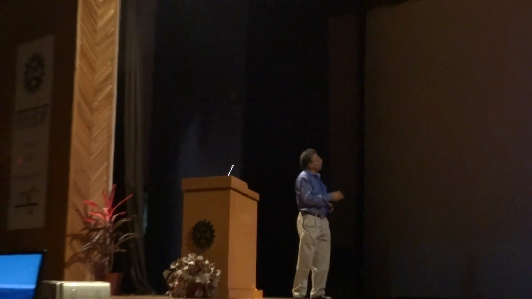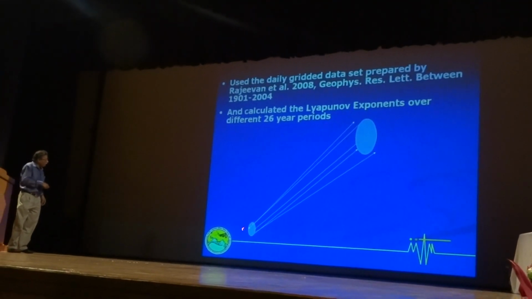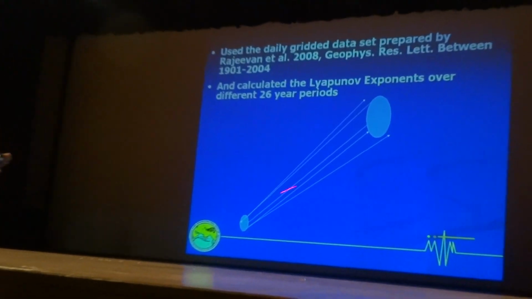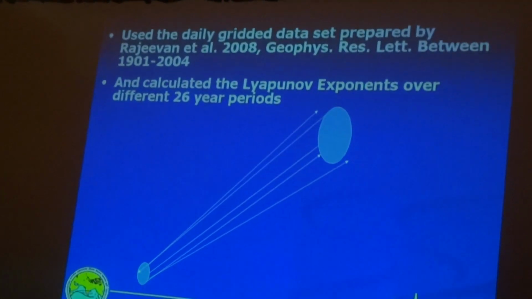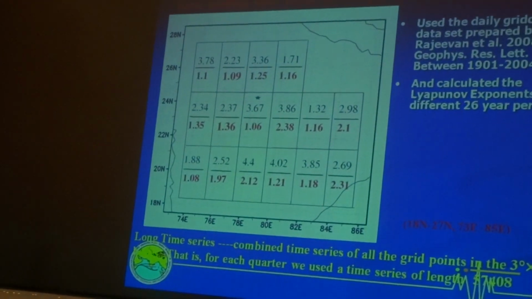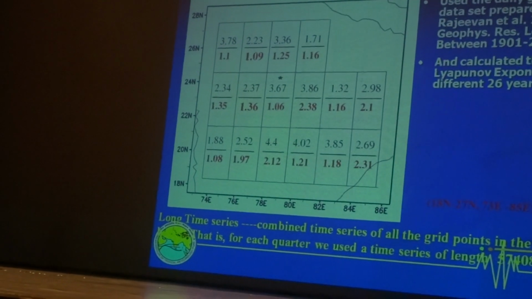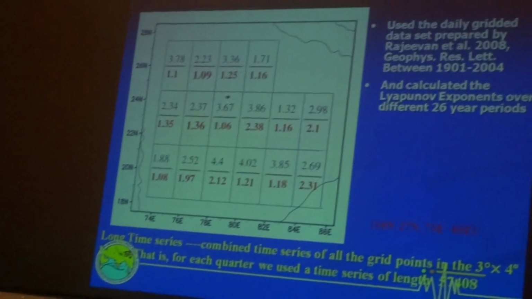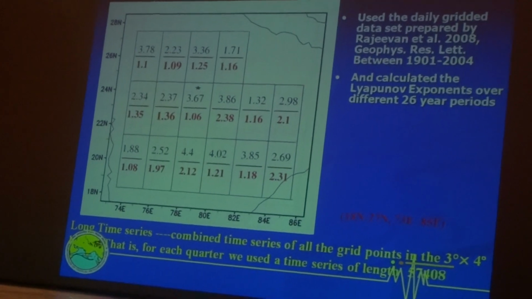You can do that kind of analysis mathematically, and this kind of initial difference in the initial state can diverge and become large, and the rate at which it diverges gives us the growth of errors. So that can actually be calculated from data. And we did calculate that, and based on that data, we have something called the error doubling time over different locations.